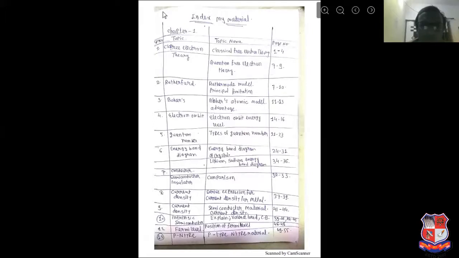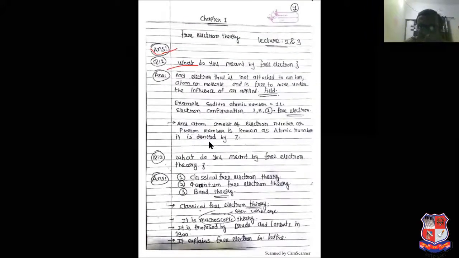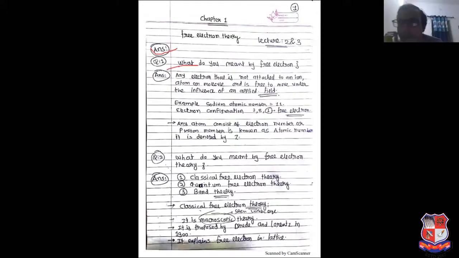See this, in this lecture, we have concentrated on the first topic, classical free electron theory. So first, see this is the entire concept that can be mentioned in the index. Now see what is the meaning of free electron. Free electron means what? Any electron that is not attached to an ion.